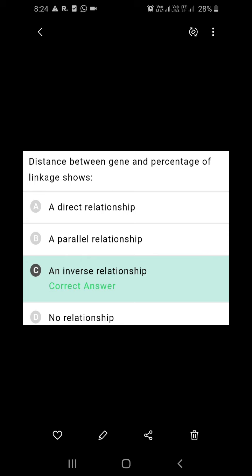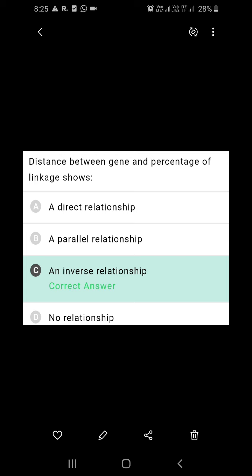Coming to the third one, distance between genes and percentage of linkage shows a direct relationship, a parallel relationship, an inverse relationship, or no relationship. Actually, if the distance between the genes is increased, the crossing over will be increased and linkage will be decreased.